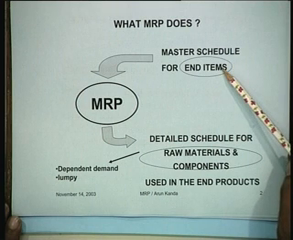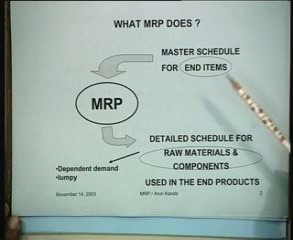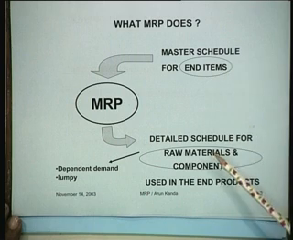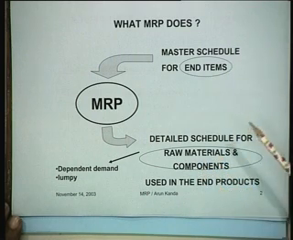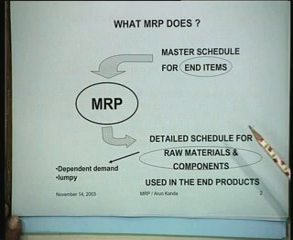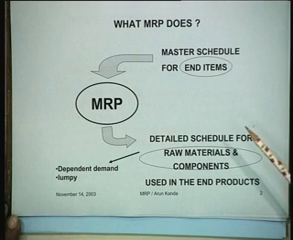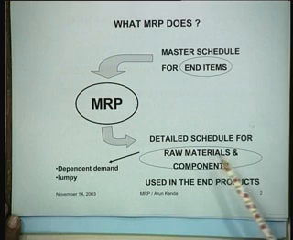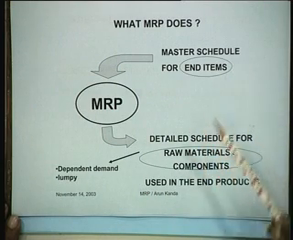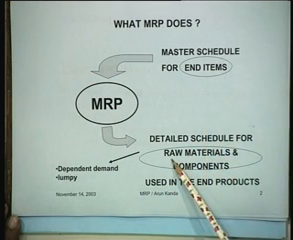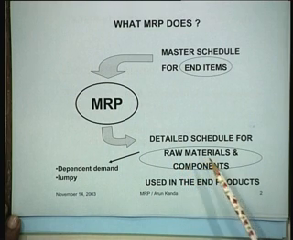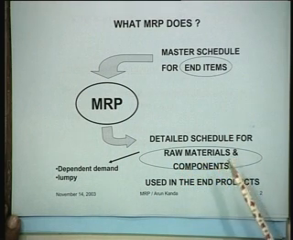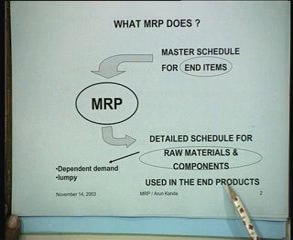Since there are a very large number of end items and a very large number of raw materials and components involved in the end item, for instance, a typical car might have something like 8 to 10,000 components, we have to actually plan for the procurement and production of all those components. Depending upon the master schedule, we find out when to procure and when to make the raw materials and the components which are used in the end product.